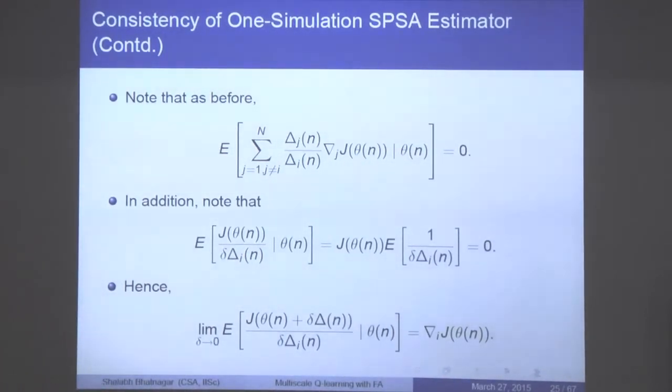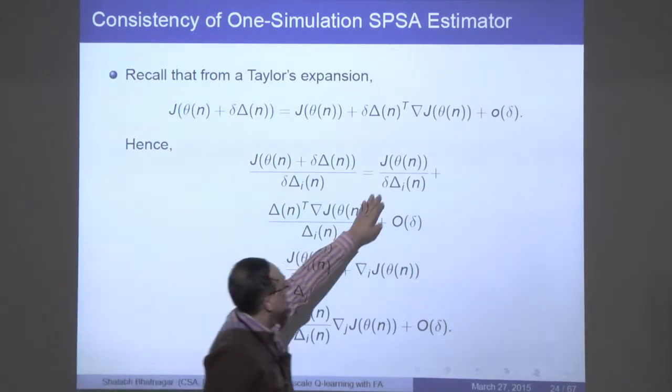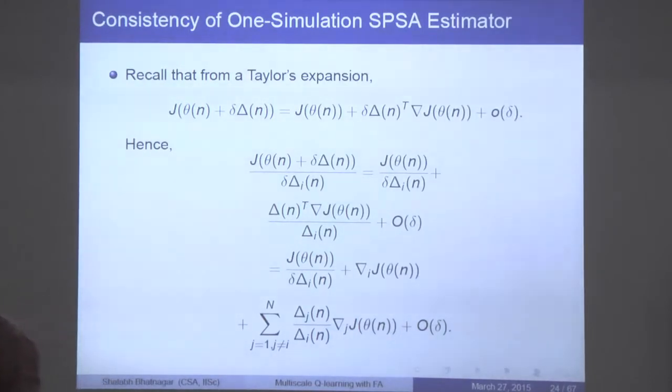But the performance of this algorithm is not so good, and the simple reason why it is not good is because there is a little delta sitting in the denominator. Now this little delta typically is small, and it could be like 0.1. If you set it to be a constant, it could be 0.1 or 0.01 and so on, and therefore the variance will go up. So this is not a good algorithm to work with.